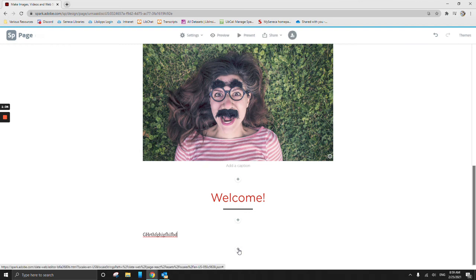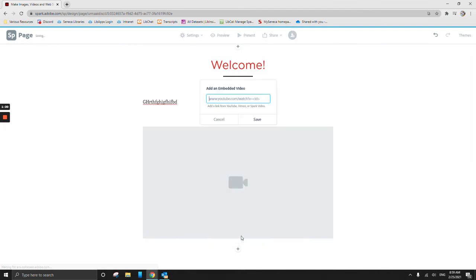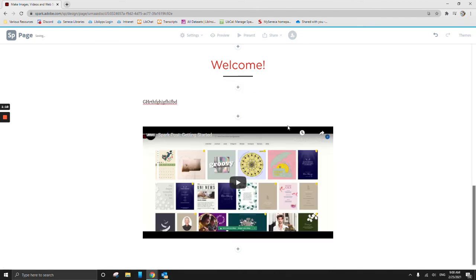If you want to add a video, you will have to either have your video uploaded to Adobe Spark, so you created it already in Spark Video, or something that is in YouTube or Vimeo. So if you're creating your own, you're going to upload it there. If you're using another one, it's not bad. You can just click videos, and then all you have to do is put in your video's embed code. So we'll type that in there that I already happen to have, and then it just embeds your video right there for you, and you're all good to go. Now you can't really do anything else with this video. This video is just going to hang out right here just as it is.